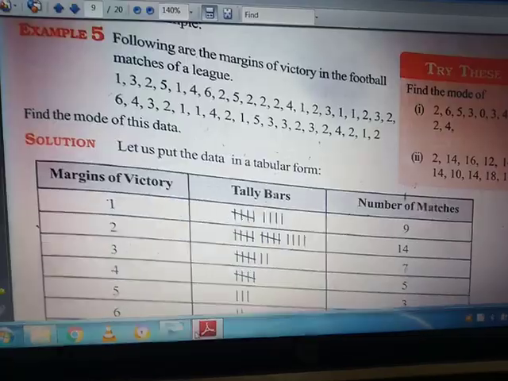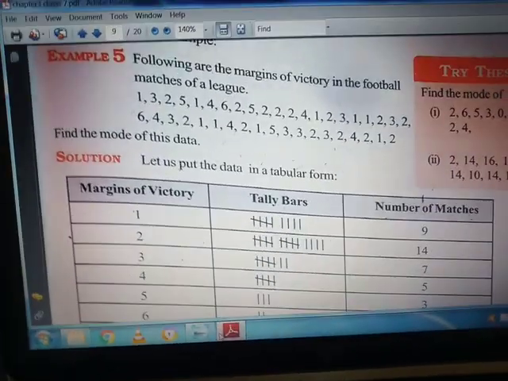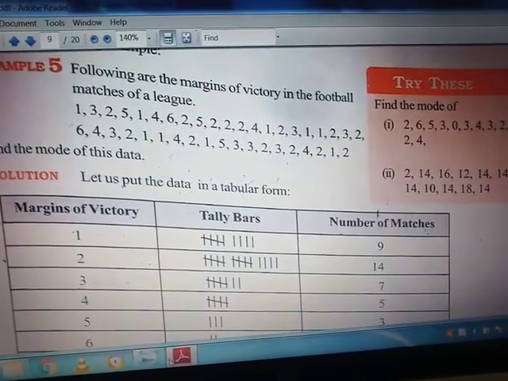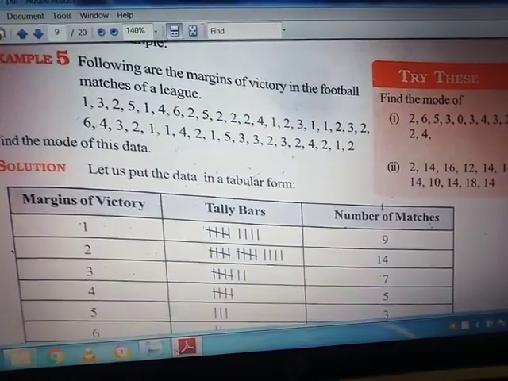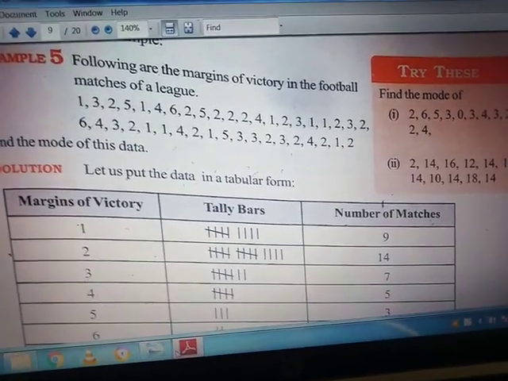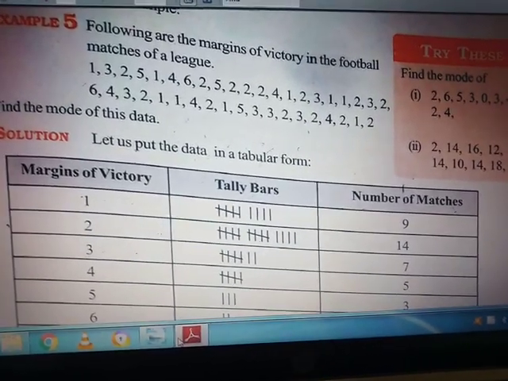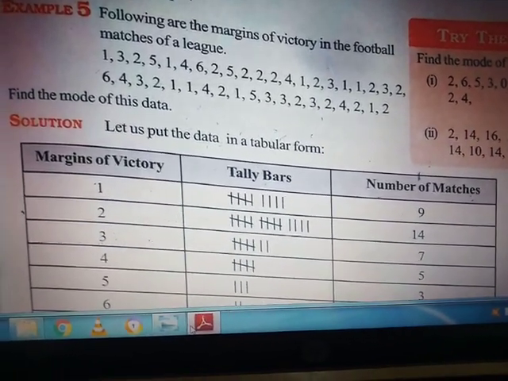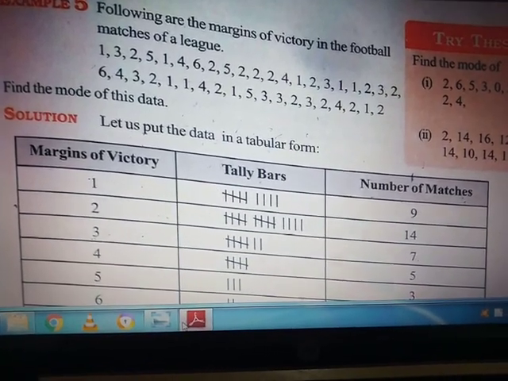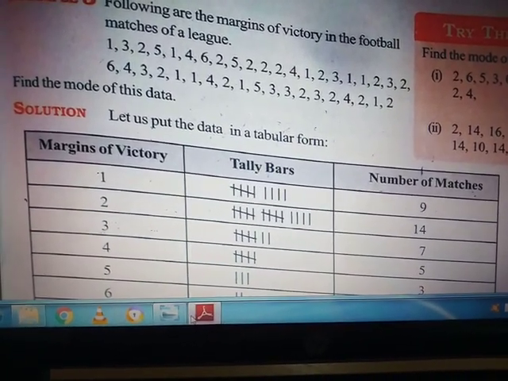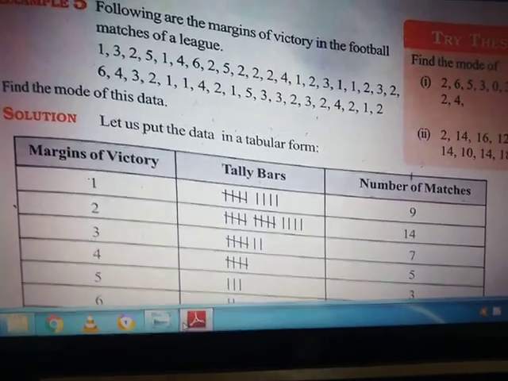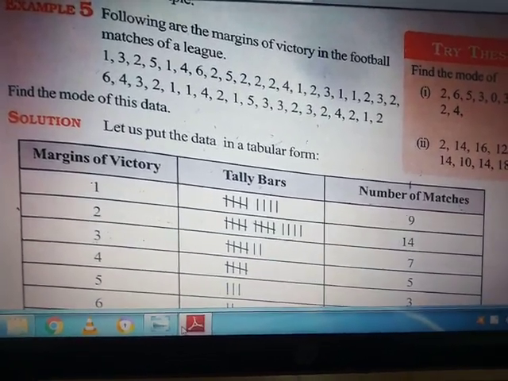Okay, you can see here that there is an example 5. Following are the margins of victory in the football matches of a league. Here you can see that the data is numerous and it is not possible to arrange them in the form of ascending and descending order. So for finding the mode of this data, we will put this data into tabular form.